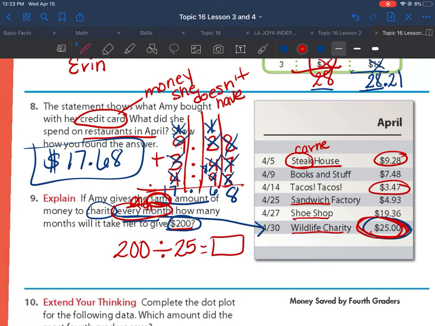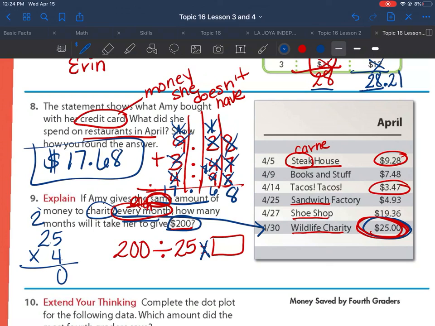How much will it take her to get to 200? So 200 divided by 25. I could also say 25 times what gives me 200. So I'm going to go ahead and try 25 times 4. Why 4? Because I am doing a guess number, so I don't have to divide.